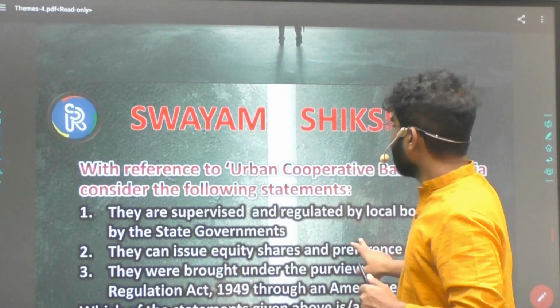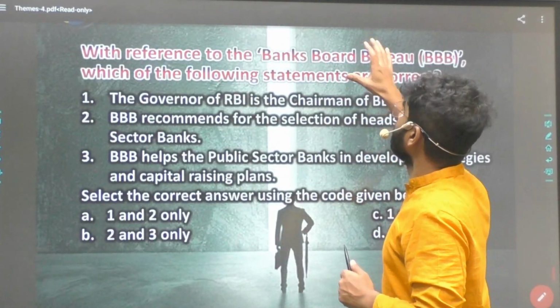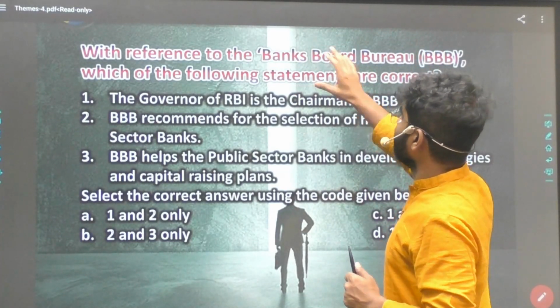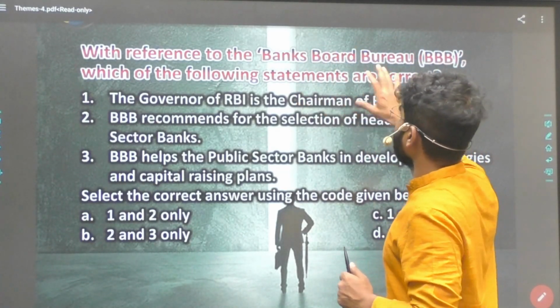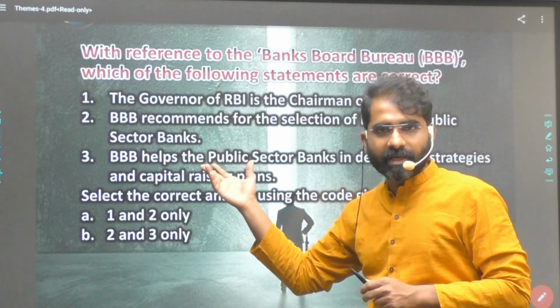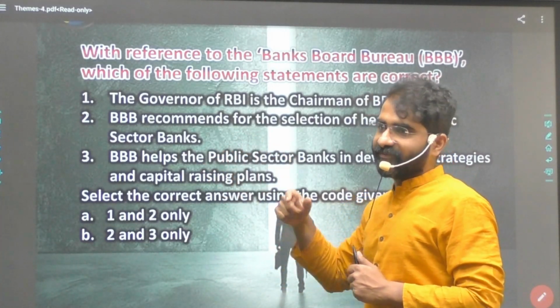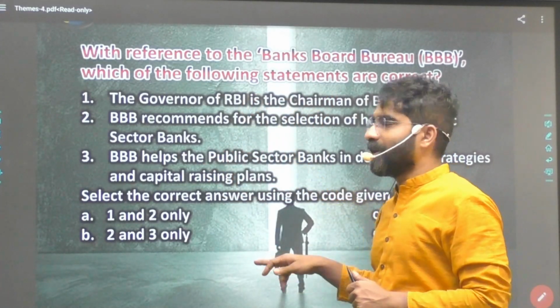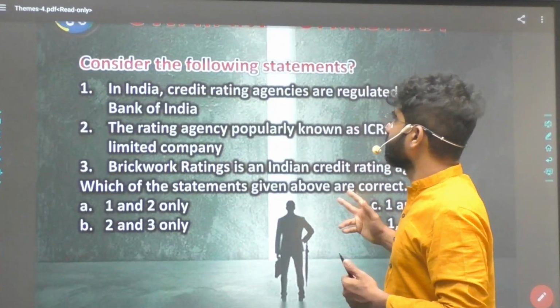Then again, in 2022: with reference to the Banks Board Bureau, which of the following statements are correct? There was a question again on the Banks Board Bureau. That means if some research has already been done on the Banks Board Bureau properly, this will not go wrong.